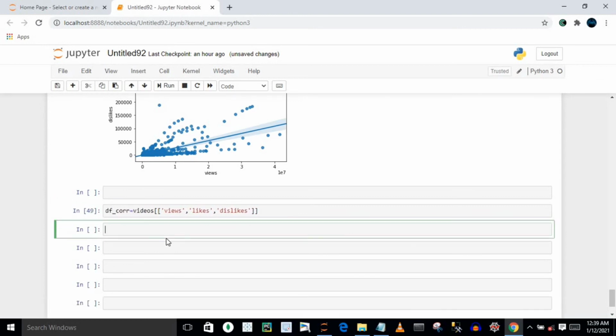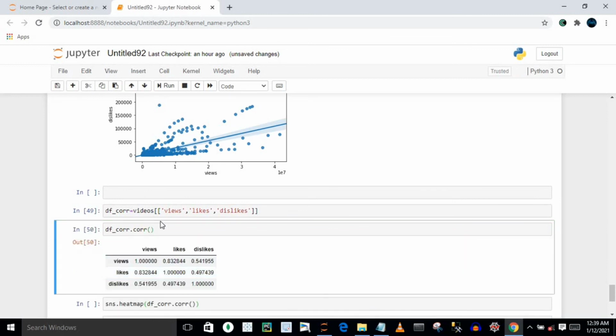So just execute it, and after it I'm going to call my heatmap over there, and in this basically I have to first pass this data frame, and on this I'm going to call this corr. Let's say I have to execute it in a separate cell. So let me show you over here. So just execute it.